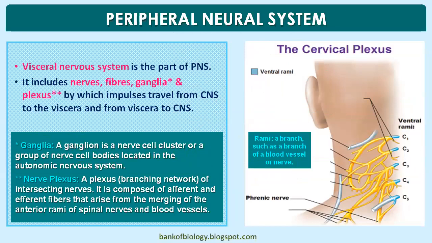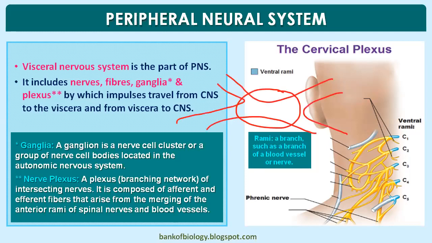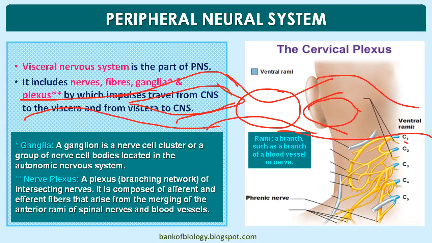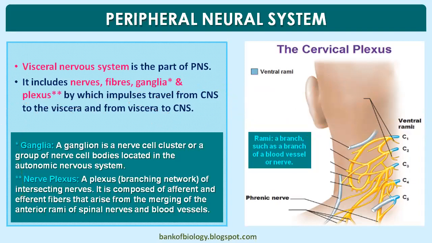Plexus: a branching network of intersecting neurons. It is composed of afferent and efferent fibers that arise from the merging of the anterior rami of spinal nerves and blood vessels. We have not actually discussed the rami, but let me give a brief. The spinal cord, as I said, has the dorsal horn and ventral horn forming a mixed spinal nerve. On both sides you see the mixed spinal nerve. Each spinal nerve gives up three branches actually. Let me draw half itself.